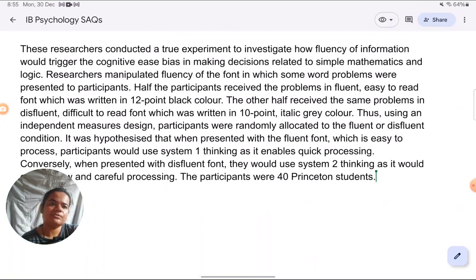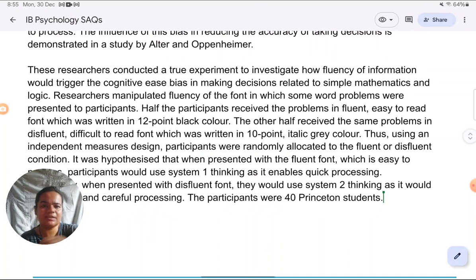When you write your answer, if one or two of these features is not there, that's okay. But just how you can think about it is this is an experiment. What are the key things in an experiment? That's why it's so important to know your research methods well. What are the key things in an experiment? IV, DV, right? What is being manipulated, what is being measured. So make sure that definitely has to be there.